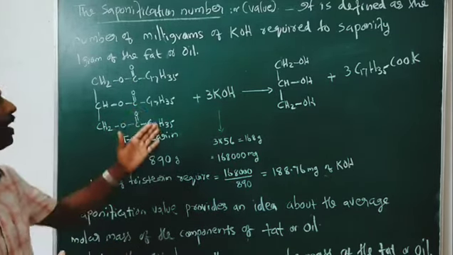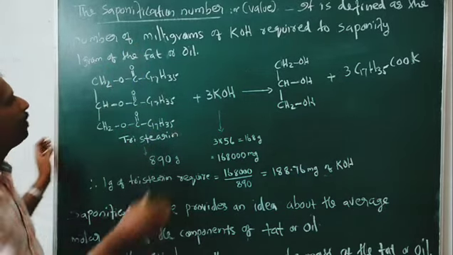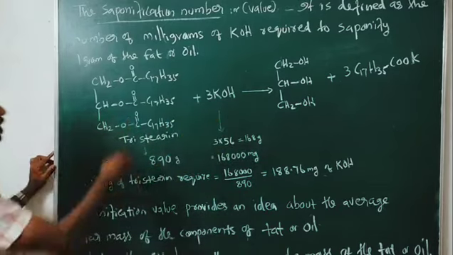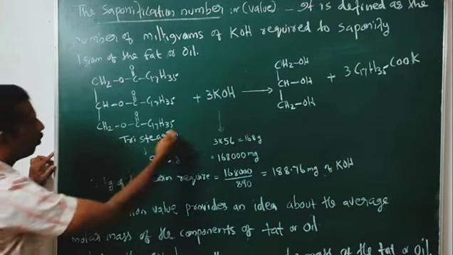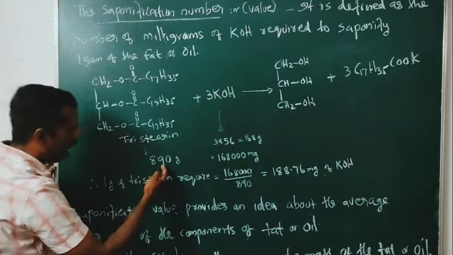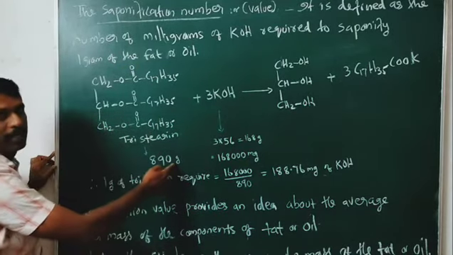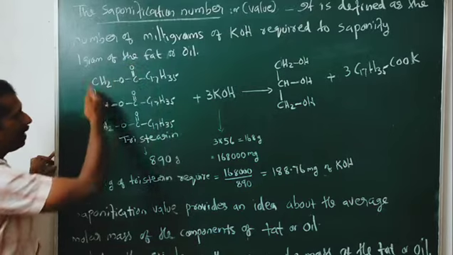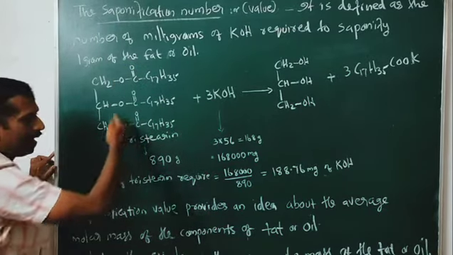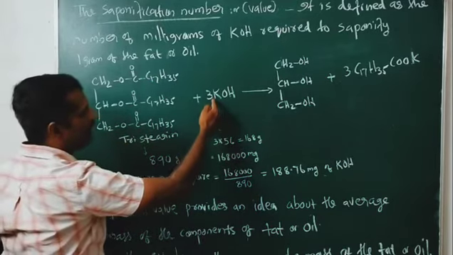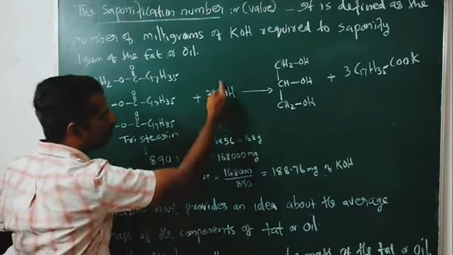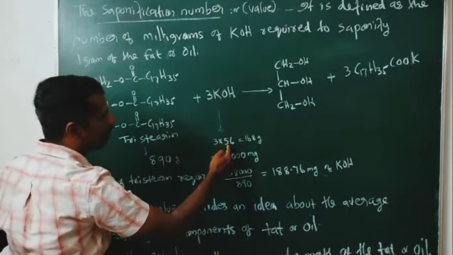It is the number of milligrams of KOH. Here you can see that according to the balanced equation, the molecular mass of tristearin is 890 gram. This 890 gram of tristearin, our fat or oil, required 3 moles of KOH. That means 3 into 1 mole of KOH, and the mass of 1 mole is 56 gram.